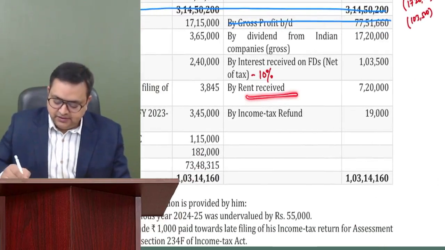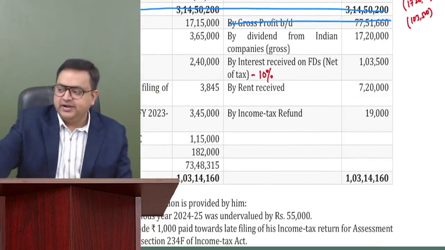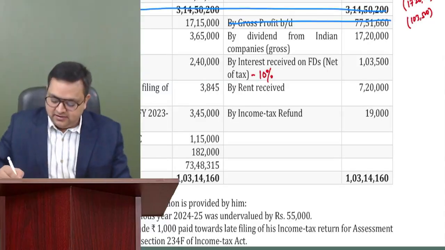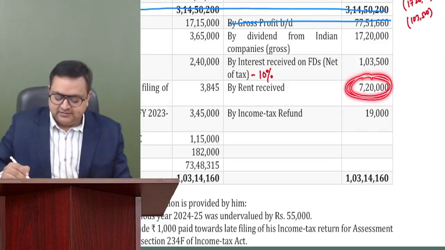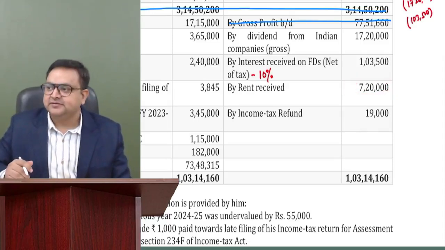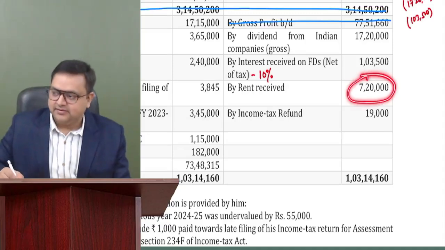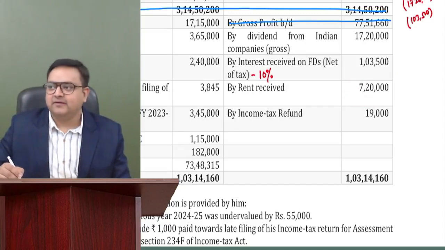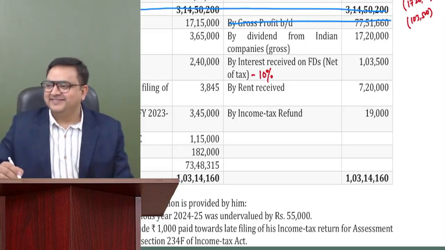Okay. By rent received, 720. What type of income is it?